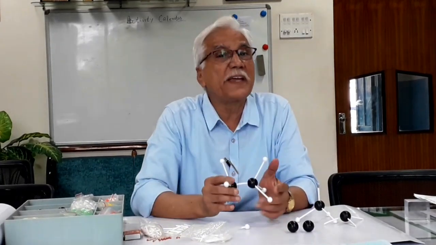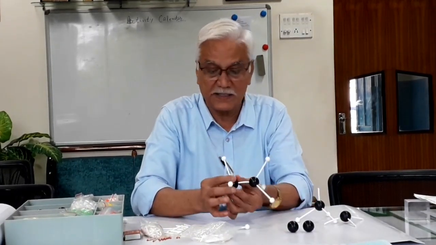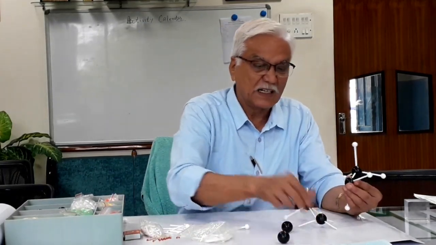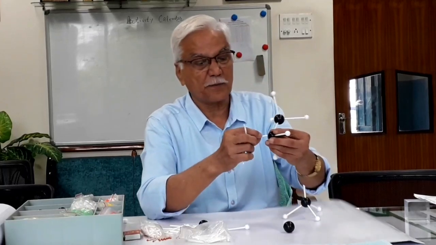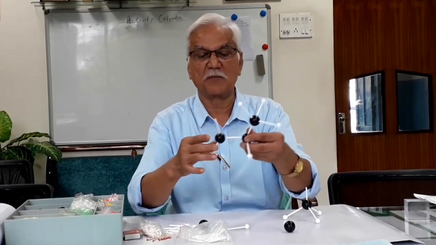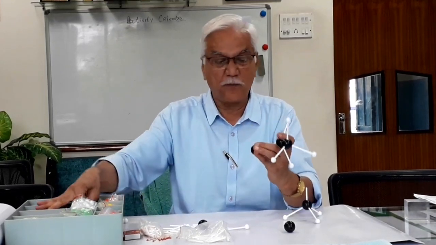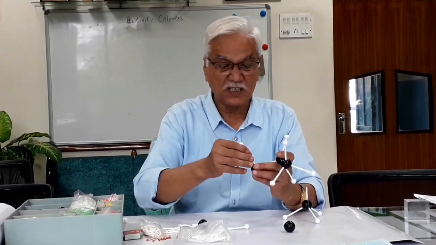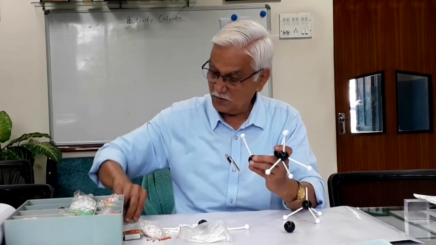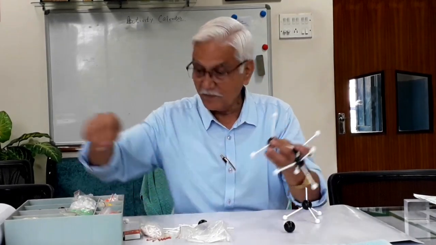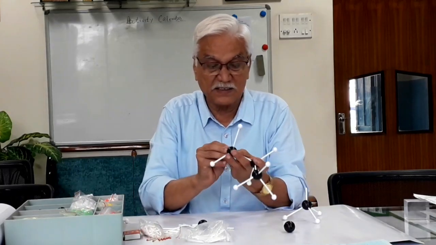Now if you want to make propane, I will add 1 more carbon atom, replacing this one with another carbon atom, like this one. Now I have added 1 more carbon atom. So now it is propane. Again, this is 1 more hydrogen atom, second hydrogen atom, and this is the third hydrogen.